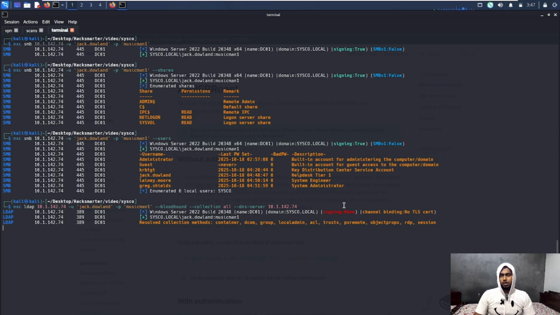It is working, guys. So it is collecting all the data. BloodHound, when we do it this way, queries LDAP and collects all the information of the domain, and you will be able to see it in a graphical format, which means that you can map out your domain or attack domain or your target network.